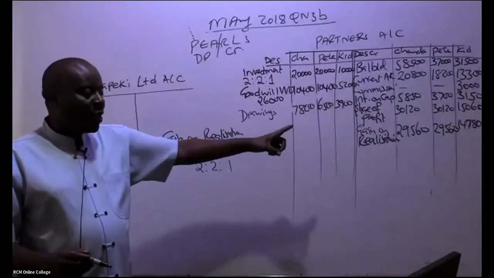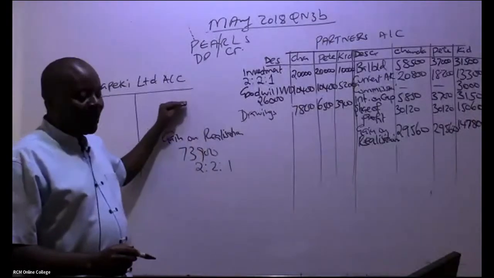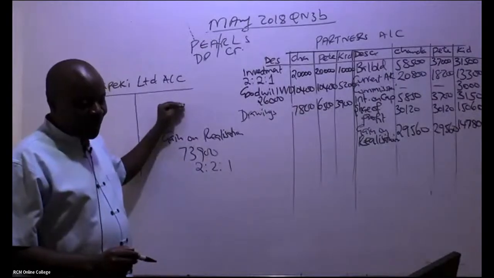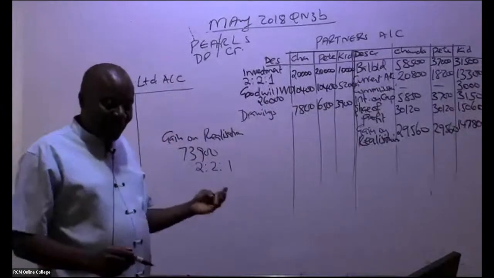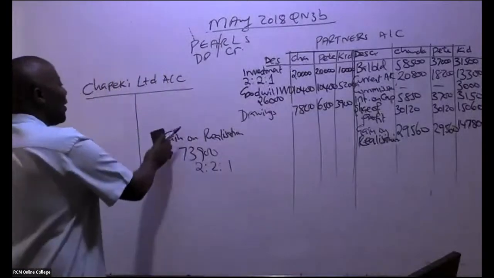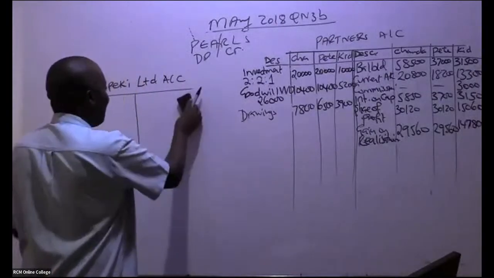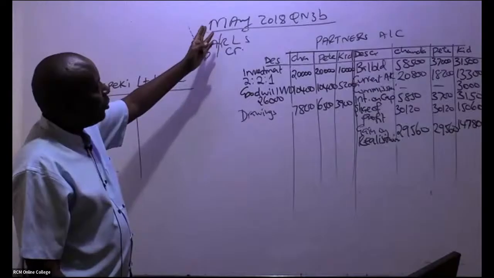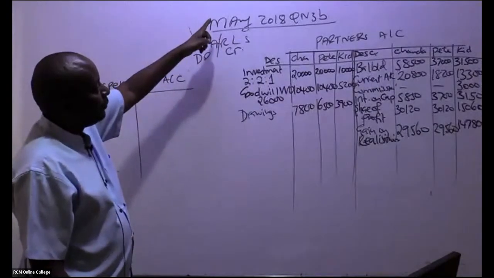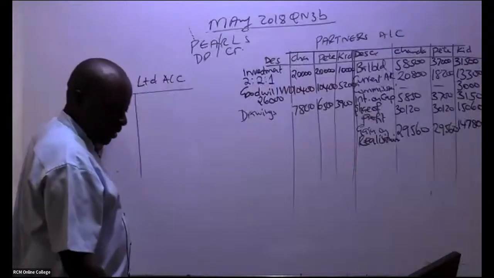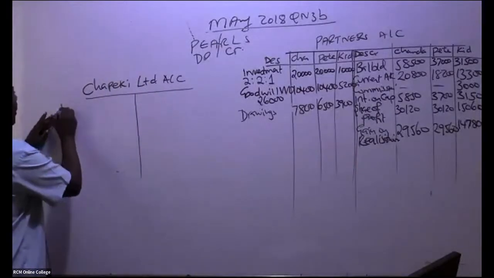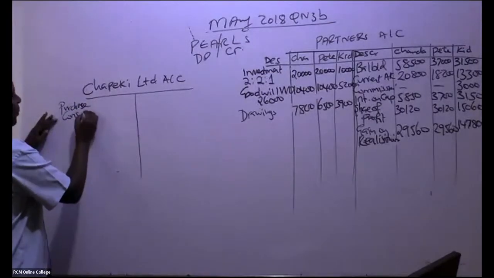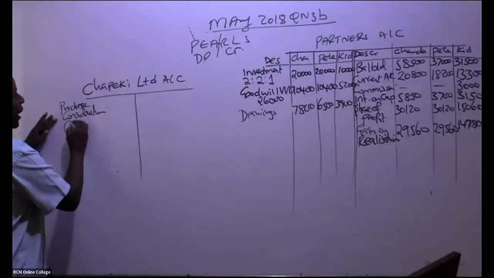All right. So can we come to this account now very comfortably? Yeah. So this Limited account is quite a nice account. It should be able to balance by itself. Remember on the realization, you had the purchase consideration on the credit side. So the double entry is here. Remember we have here purchase consideration. You debit purchase consideration through the realization.